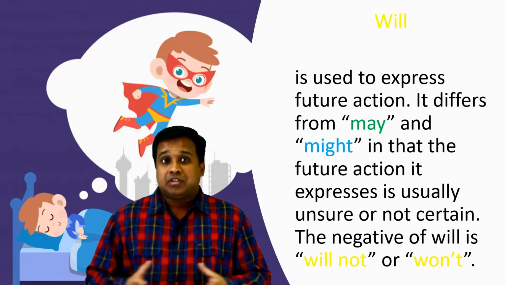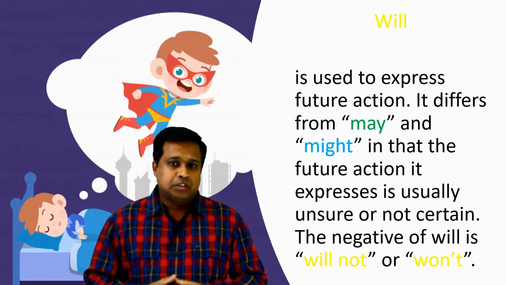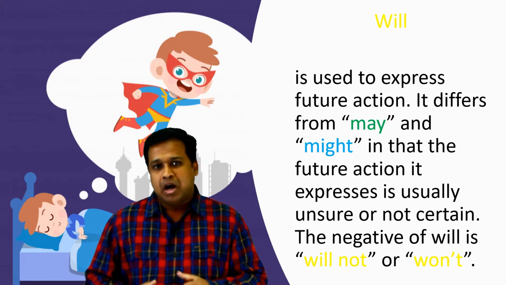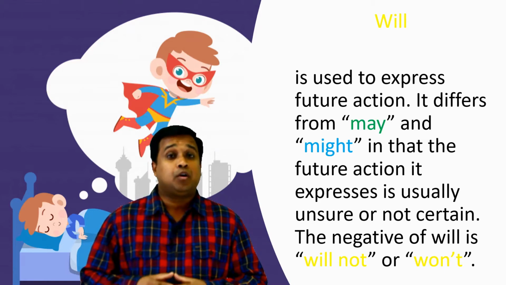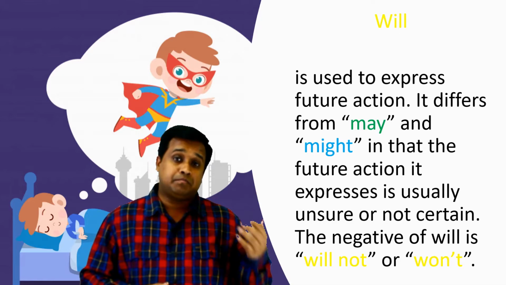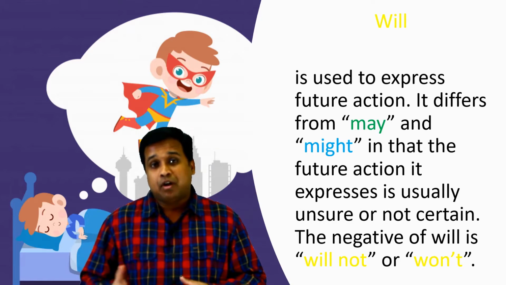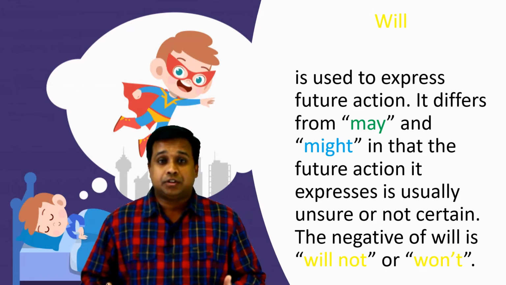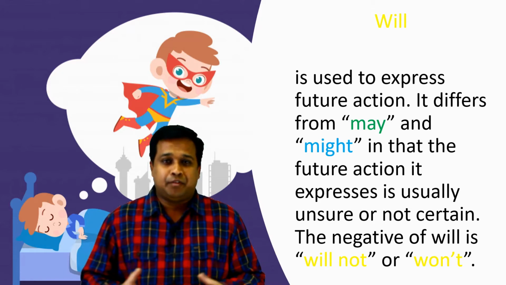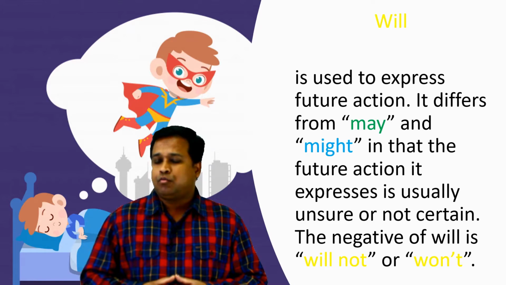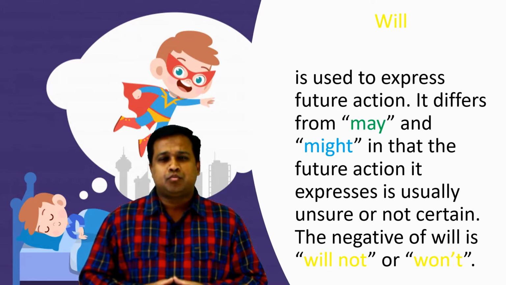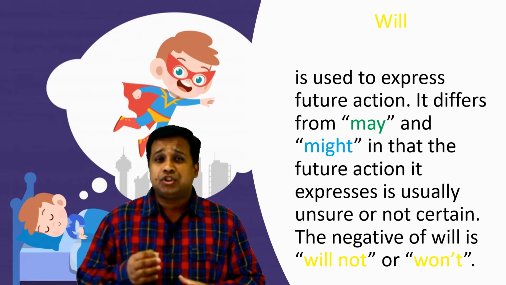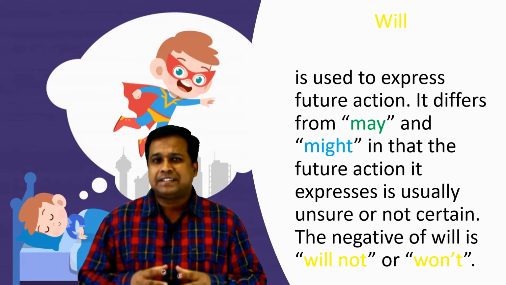Will. What's will? Will is not like may and might, but it speaks about both. It speaks about possibility and it speaks about future action. It expresses generally future action. But what kind of future actions? Actions that you are not sure about. Actions which you are very, very uncertain about, or you have a doubt.